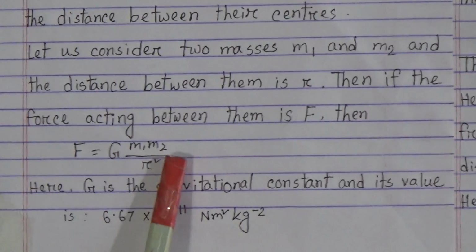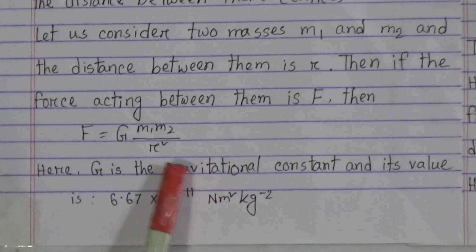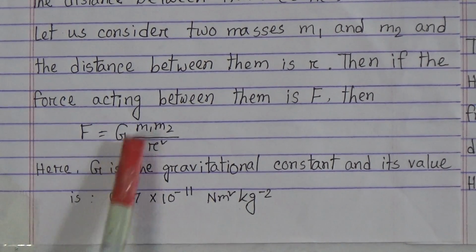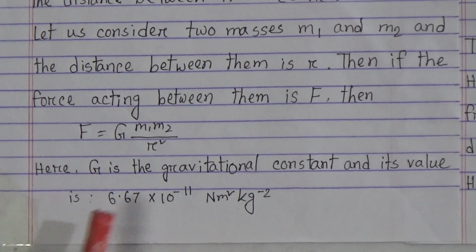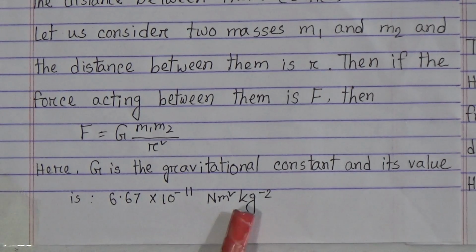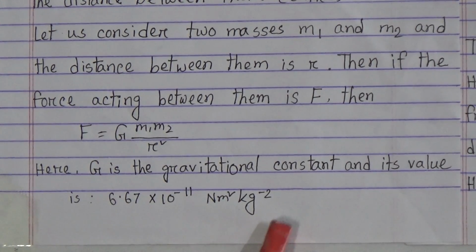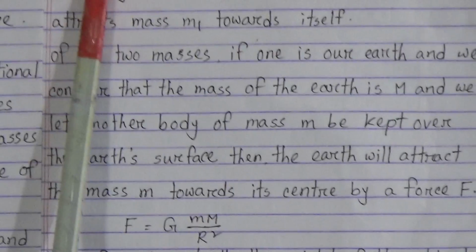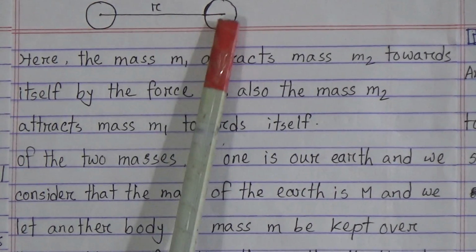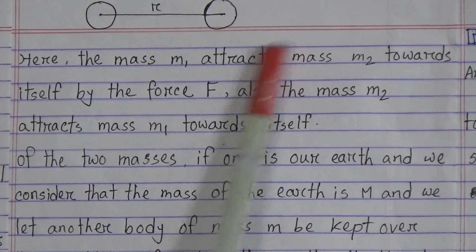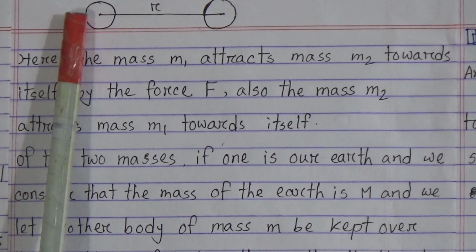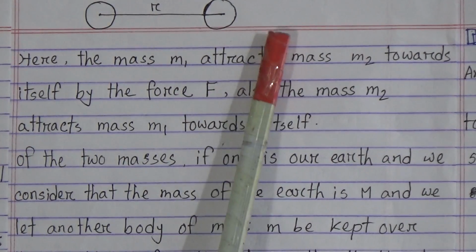Here m1 and m2 are the masses and r is the distance, and this capital G is the gravitational constant. Its value is 6.67 into 10 to the power minus 11 Newton meter square per kg square. My dear students, here mass m1 attracts mass m2 towards itself by a force, and also mass m2 attracts mass m1 towards itself.